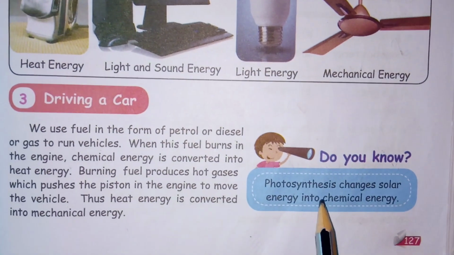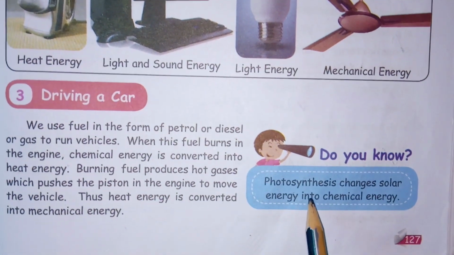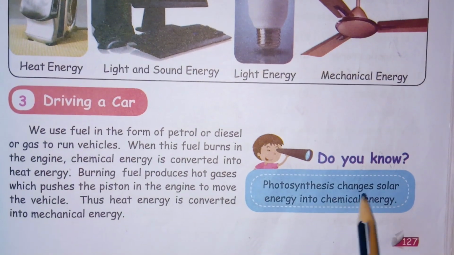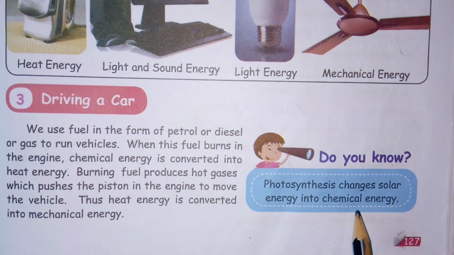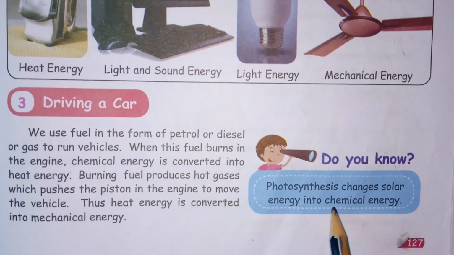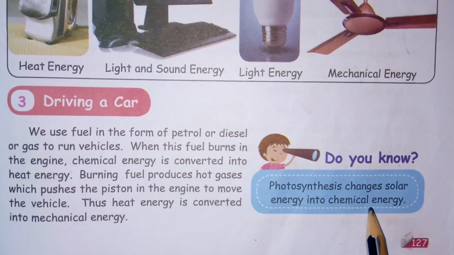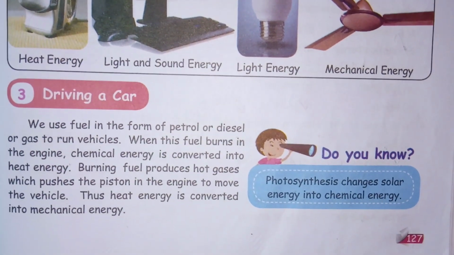Next, one of the important points given: photosynthesis changes solar energy into chemical energy. So the plant absorbs sunlight, and when it prepares food, solar energy is converted into chemical energy, as they have mentioned.